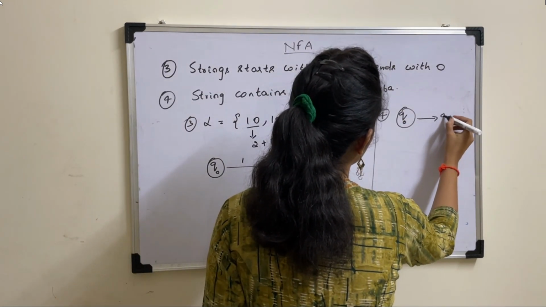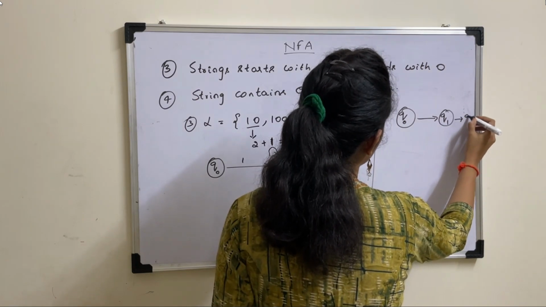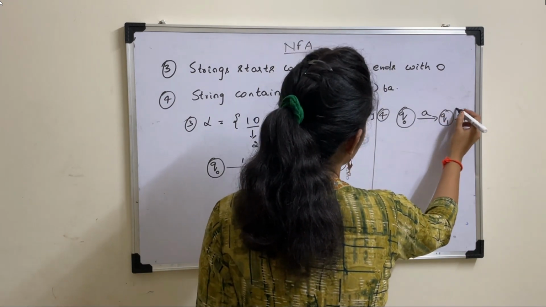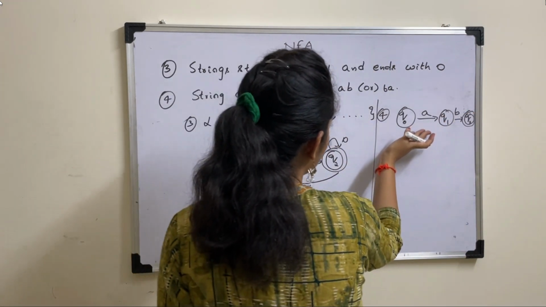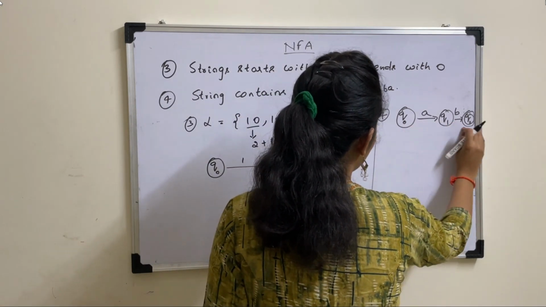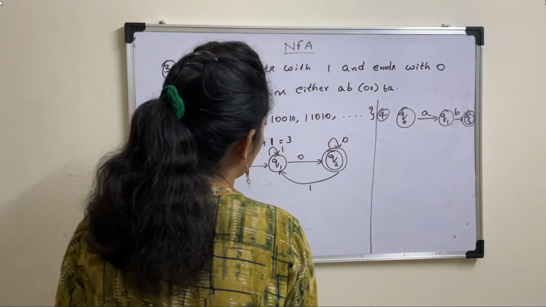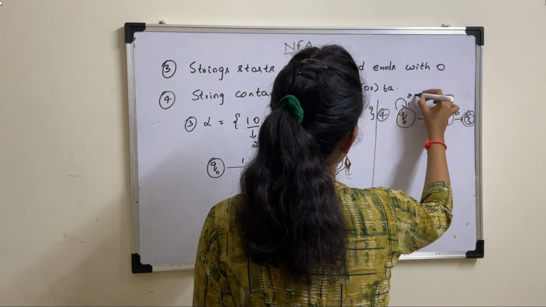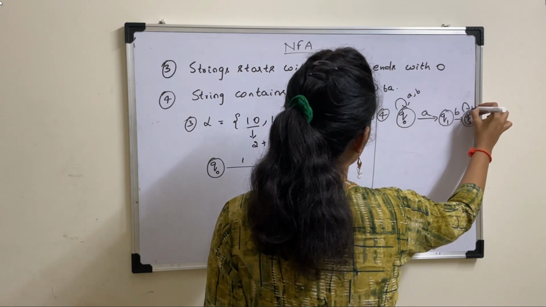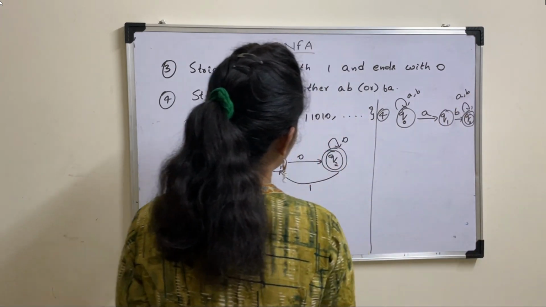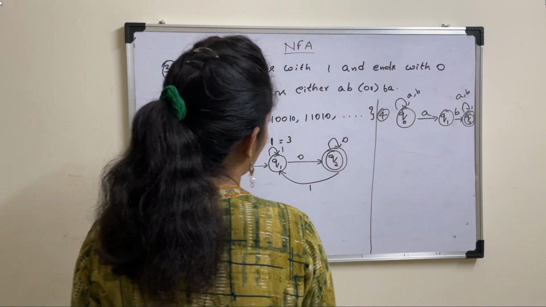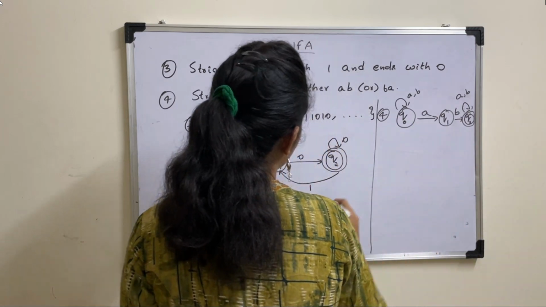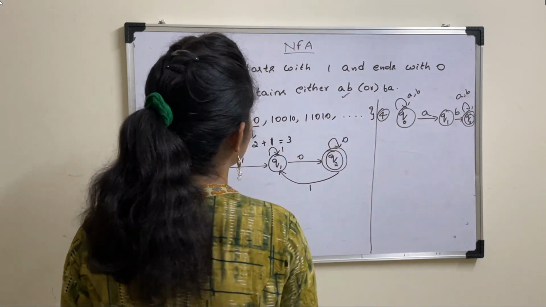Q0, Q1, Q2. Q2 is final state. So if string starts with AB, then it moves in this direction, automata starts reading strings in this direction. And here you can have any number of A's and B's, at the end also any number of A's and B's. Okay, string contains AB. So before and after you can have any number of A's and B's. So first criteria is satisfied.